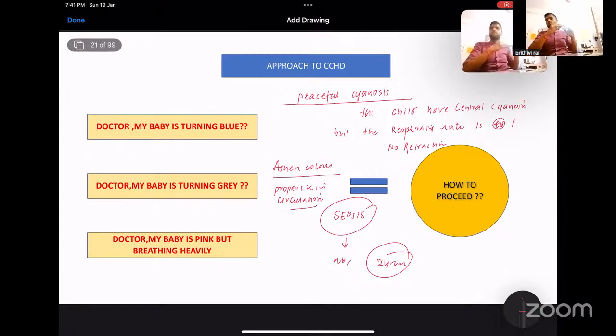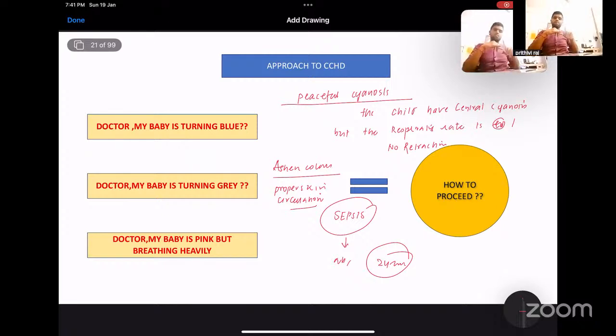Rule out that condition, and also, genetically, if the child is having cardiomyopathy or arrhythmias, they can also present as a shock-like presentation. In a neonatal shock-like presentation, after ruling out sepsis, always rule out duct-dependent systemic circulation, congenital heart disease. In any blue baby, always first see whether a respiratory component is present or not, whether respiratory distress is there, or a respiratory cause of the cyanosis. If not, always rule out cyanotic congenital heart disease.